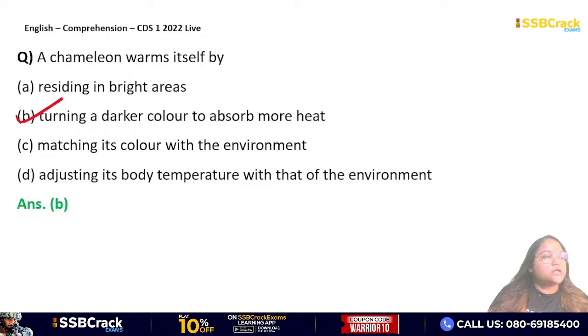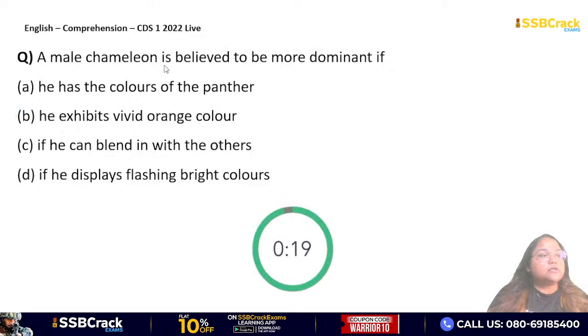Okay. Next question, last one. A male chameleon is believed to be more dominant if he has the colors of the panther, he exhibits vivid orange color, if he can blend in with the others, or if he displays fast flashing bright colors. How does a male chameleon stand out to be dominant?